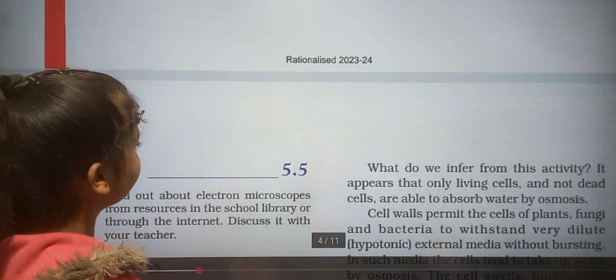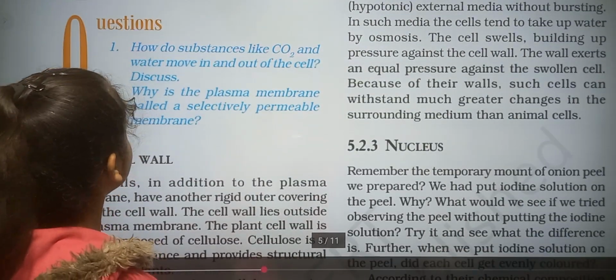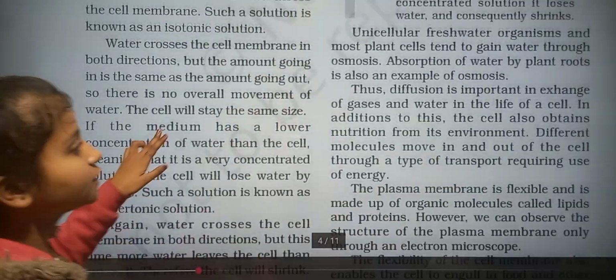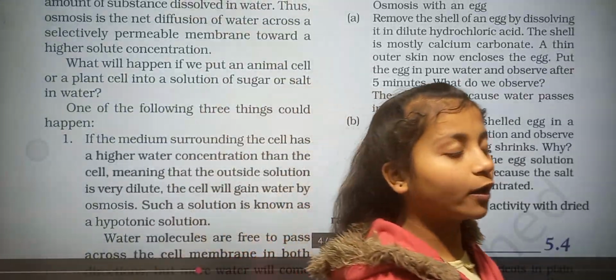So here, now again there are two questions. Now the cell wall starts. So this is all about the cell membrane, or plasma membrane.